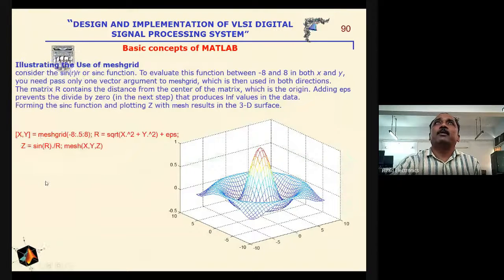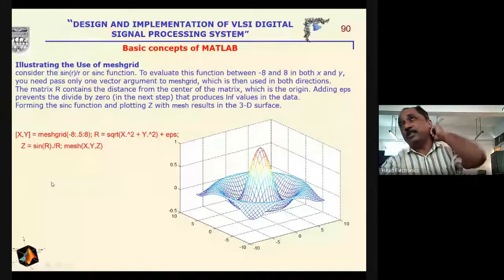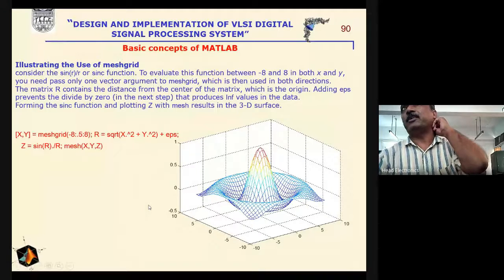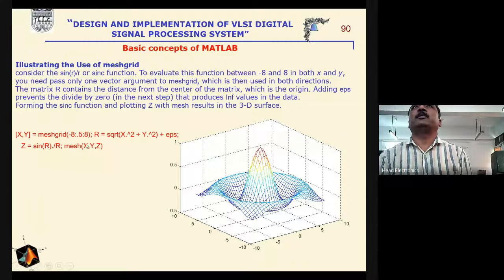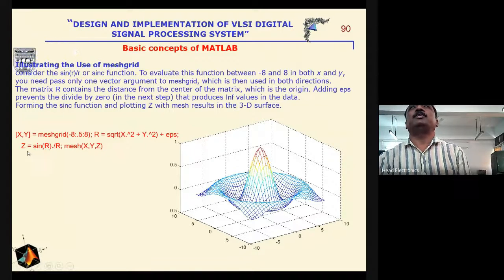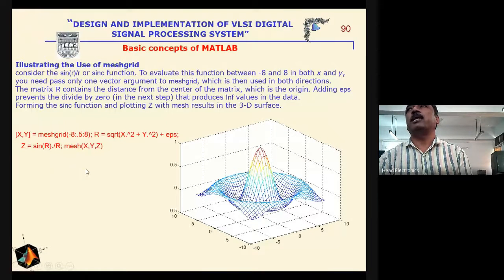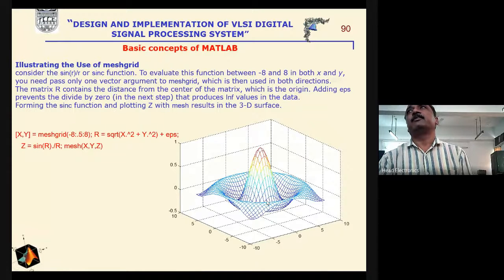If we are interested to describe the mesh grid for a sin r by r function, an element-wise operation is required here. We have described the gridding of x, y, then r is the square root of x squared plus y squared, and we have defined z in terms of sin r by r, using the element-wise dot operator, and we will get this result.